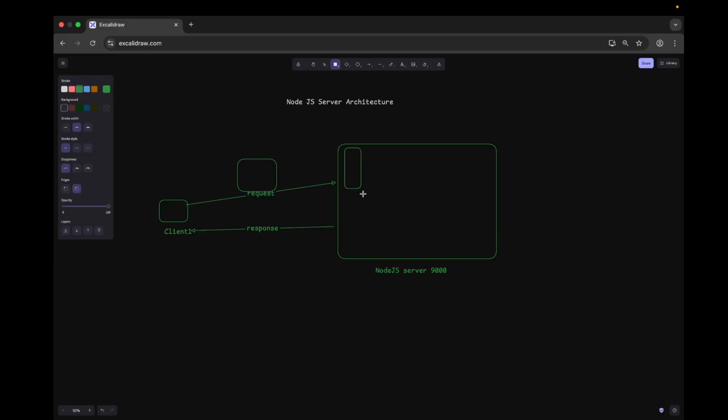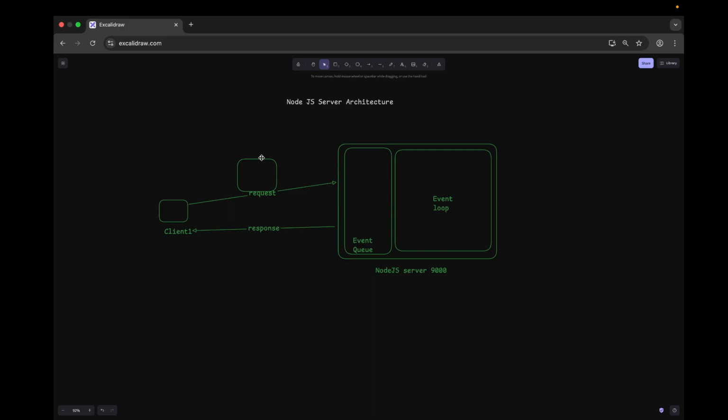In this server, there are two things: one is the event queue and the other one is the event loop. In the event queue, all the incoming requests from the clients get stored. It follows FIFO order, first in first out, because it's a queue data structure, and this event queue sends the requests to the event loop in FIFO order.